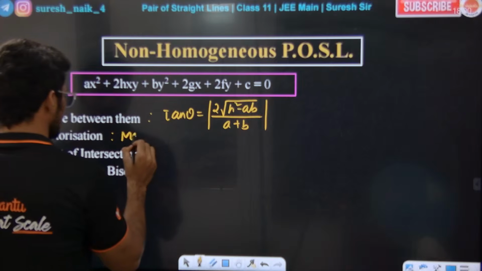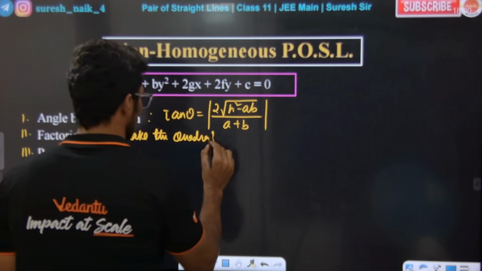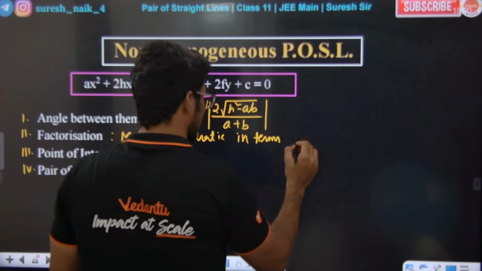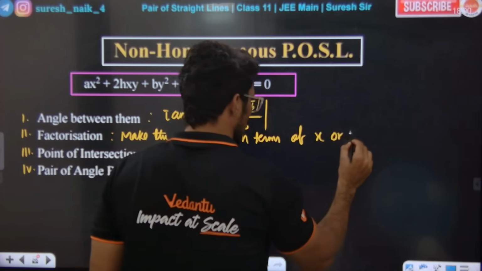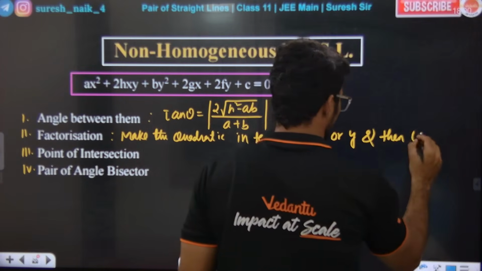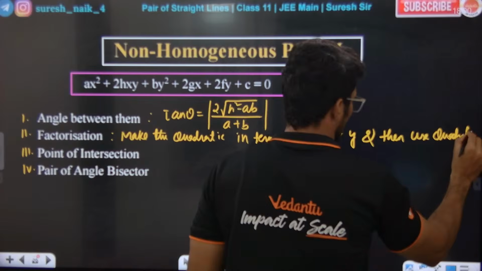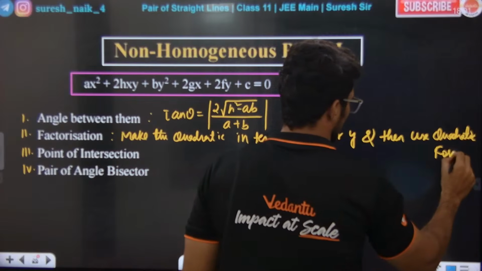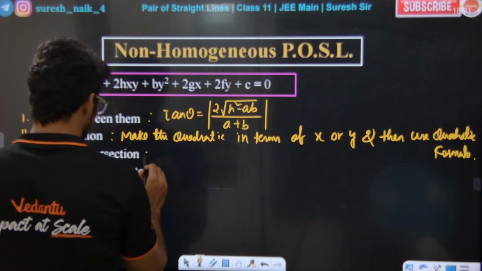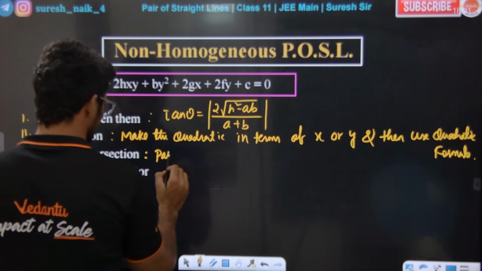Make the quadratic in terms of x or y and then use the quadratic formula. Then use the quadratic formula. Very good sir. Sir, how do we find the point of intersection? To find the point of intersection, we use partial differentiation.